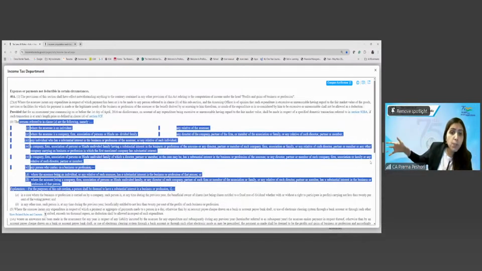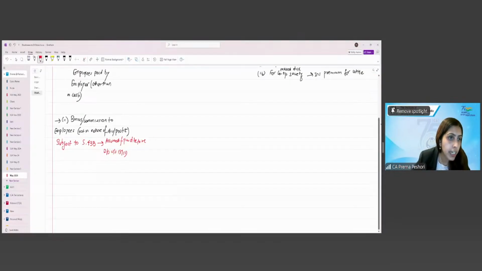Or I was not, in the first place, requiring an employee to perform this service. Then, any excessive expenditure having regard to the fair market value will be disallowed by the AO. It is not to be suo motu disallowed; it is initiated if the AO thinks so. So, this can be subject to even 40A(2).